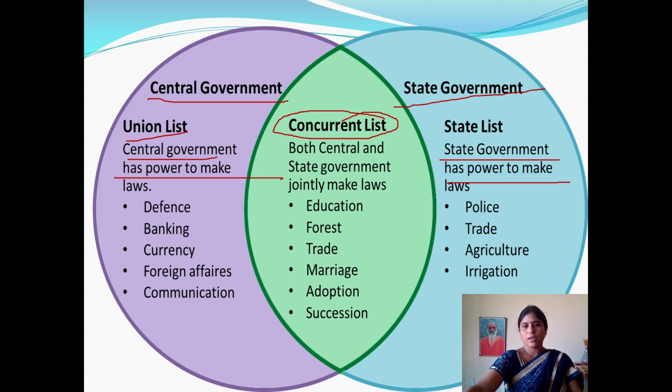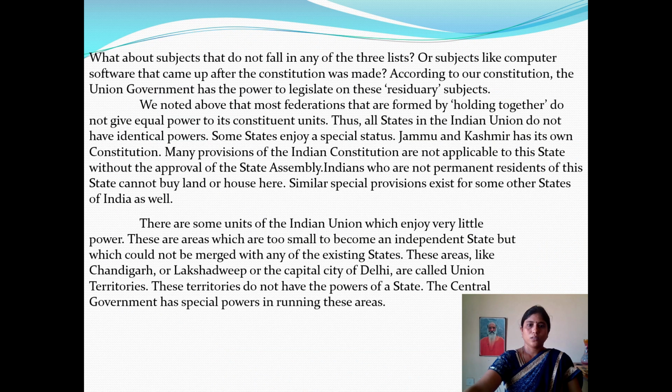For example, education, forest department, trade activities, marriages, adoption and succession, trustees, etc. So what about subjects that do not fall in any of these three lists? Like computer software. According to our constitution, the union government has the power to make all these decisions under the residuary subjects.